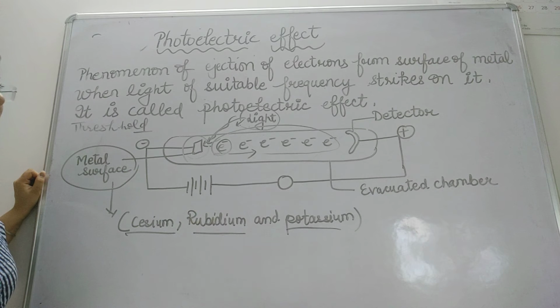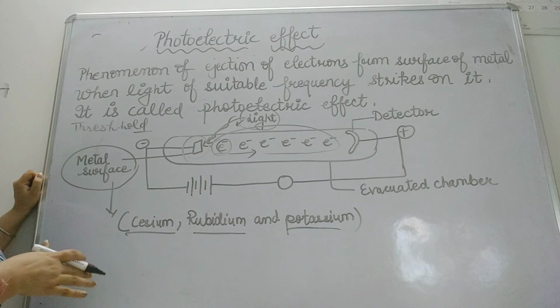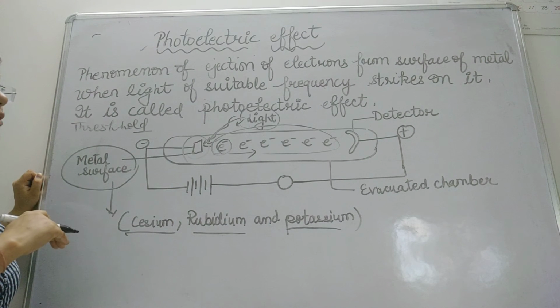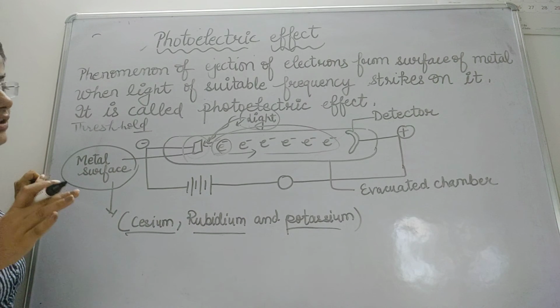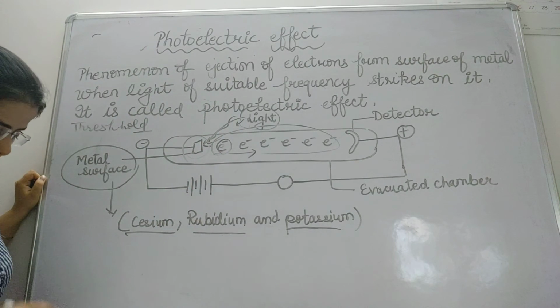We discussed that the energy released by thermal radiation is directly proportional to intensity. But in the photoelectric effect, when the electrons move after getting the threshold value of light, they will have kinetic energy, but that doesn't depend upon the intensity of the light, it depends upon the frequency of the light.